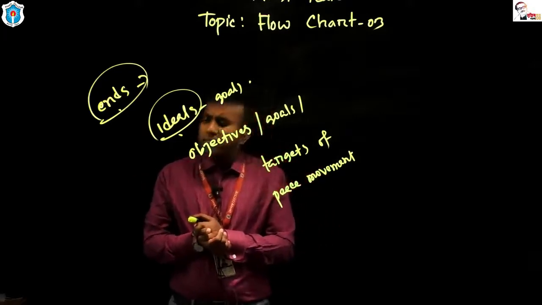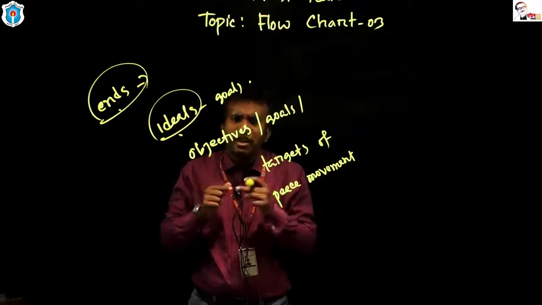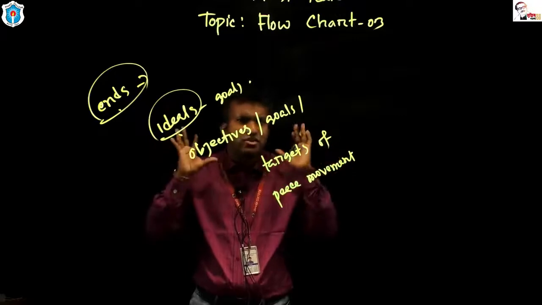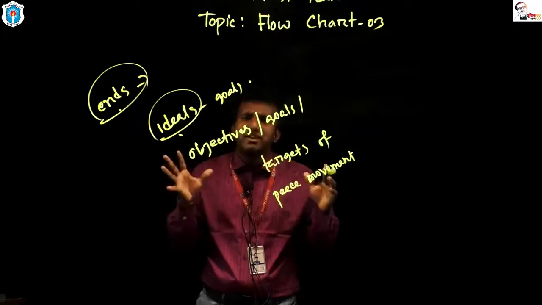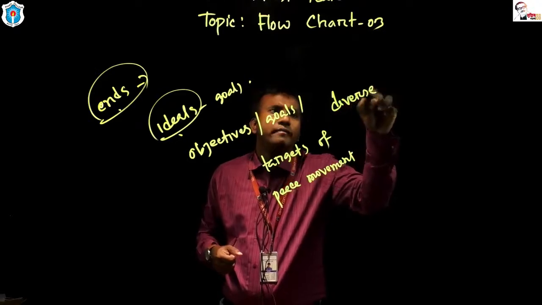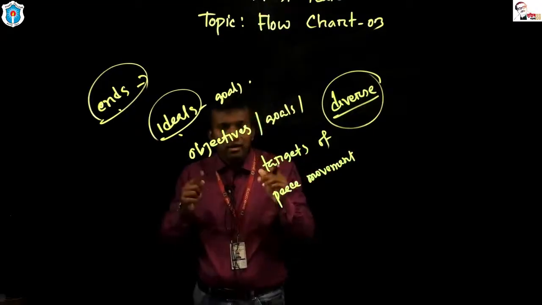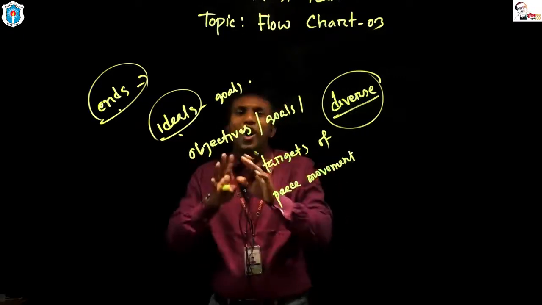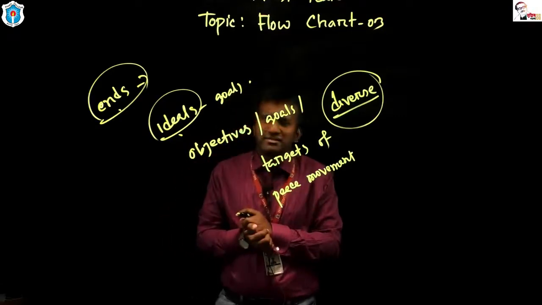Next one, different organizations involved in peace movement. I have already told you that there are a lot of organizations all over the world working for peace movement. All the organizations don't have the same targets or movement. Different organizations have varied or diverse targets, but one target or goal is common to all organizations, and it is sustainability of peace.